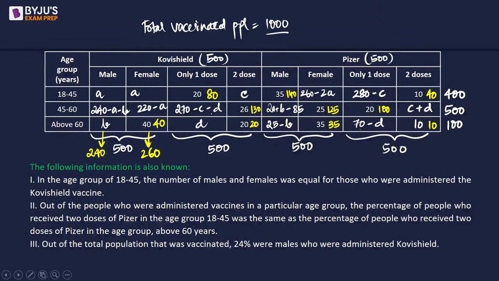That is also true. So we need some number. Are they equally distributed, Covishield and Pfizer?